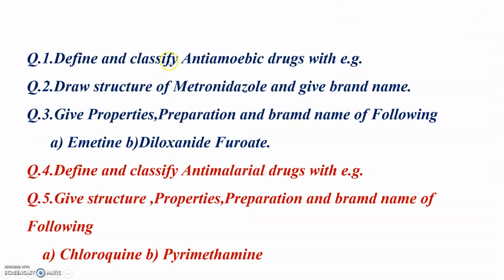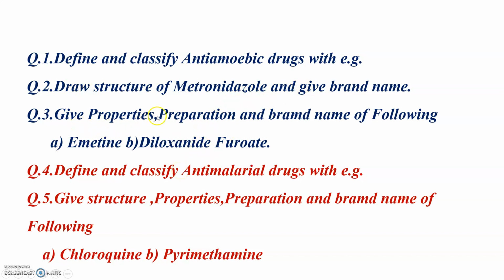So here are the frequently asked questions from this chapter. Blue color indicates the questions on the topic of anti-amoebic drugs, and red color indicates the questions on anti-malarial drugs. The first question is define and classify anti-amoebic drugs with examples. Then draw the structure of metronidazole and give the brand names of this drug.